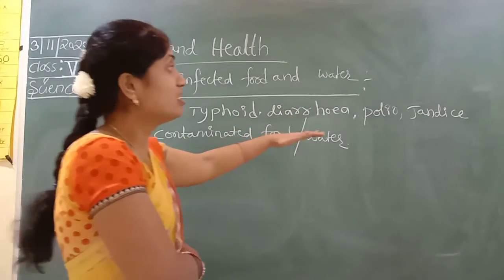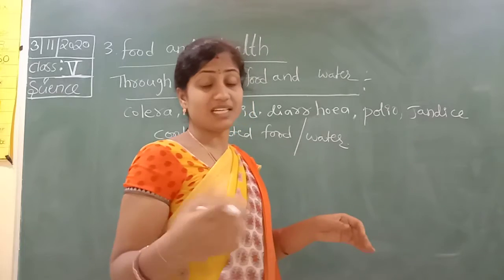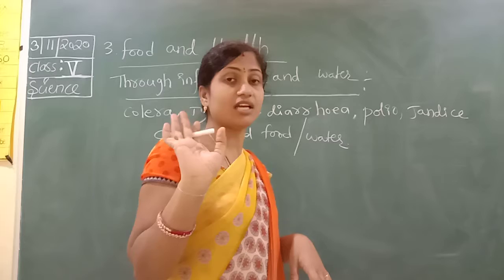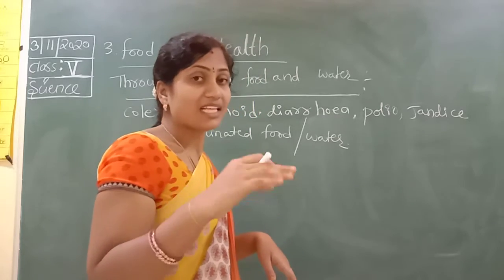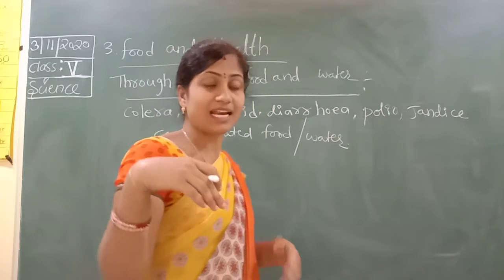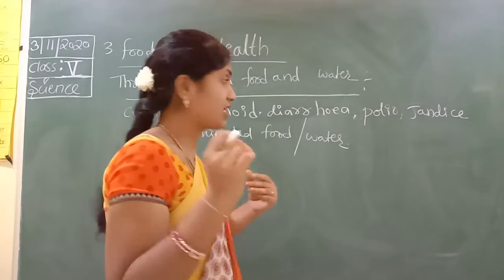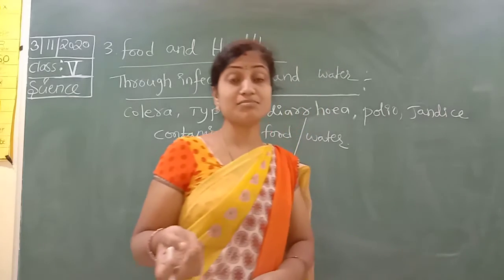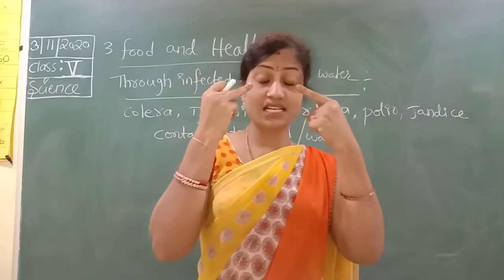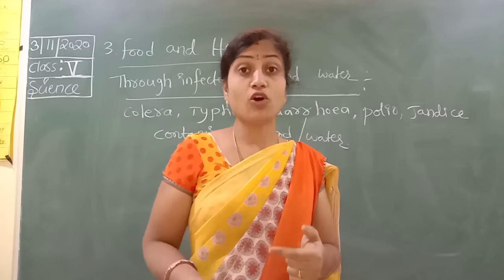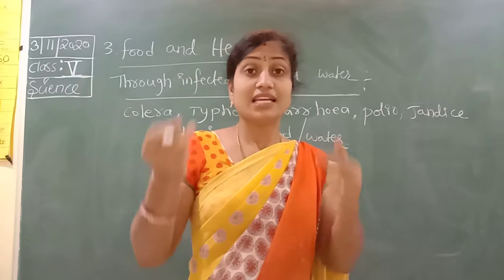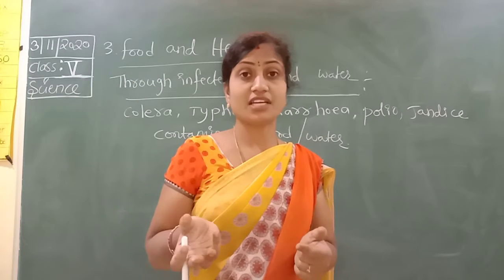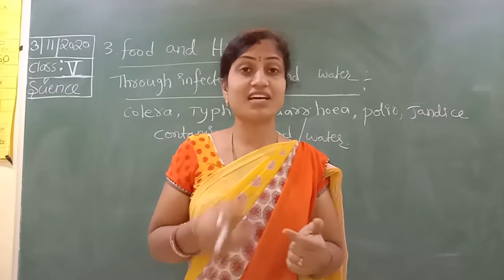Diarrhea means loose motions. Polio means the hands or legs can't move, they can't walk. Jaundice means our eyes and urine become yellow in color, our body does not function properly, and it will affect our liver.